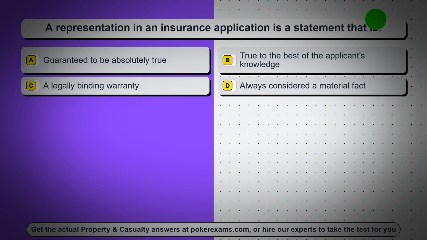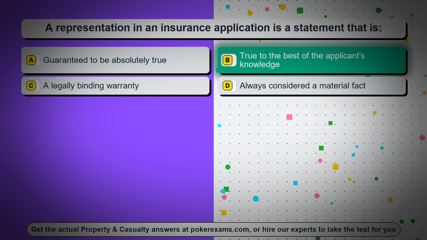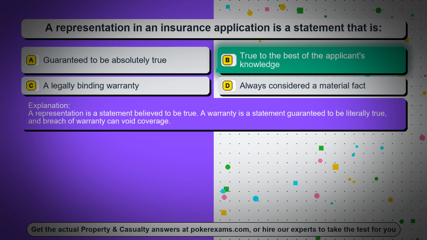Question 44. A representation in an insurance application is a statement that is: option A, guaranteed to be absolutely true. Option B, true to the best of the applicant's knowledge. Option C, a legally binding warranty. Option D, always considered a material fact. The correct answer is option B, true to the best of the applicant's knowledge. A representation is a statement believed to be true. A warranty is a statement guaranteed to be literally true, and breach of warranty can void coverage.